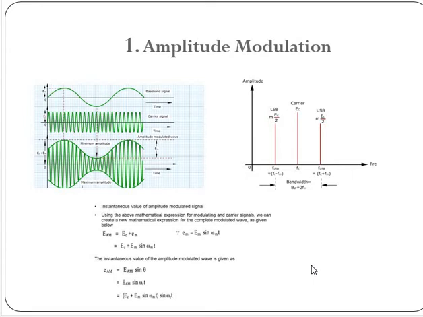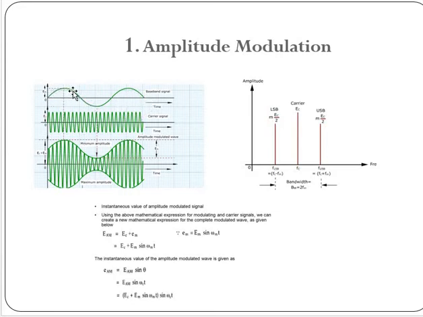Now if we refer to the diagram, the first wave is a sinusoidal wave. The second one is the carrier signal. This is a message signal, or you can say a baseband signal, or a modulating signal. This signal is getting superimposed on the carrier signal. If you observe, the amplitude of the carrier signal is the same, correct? And this is the amplitude of your message signal.